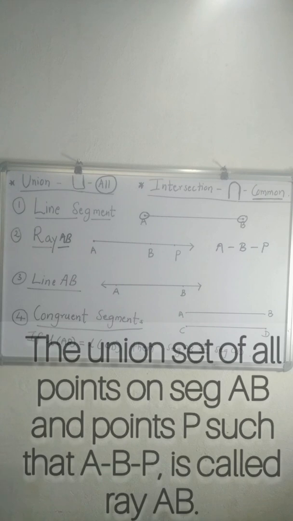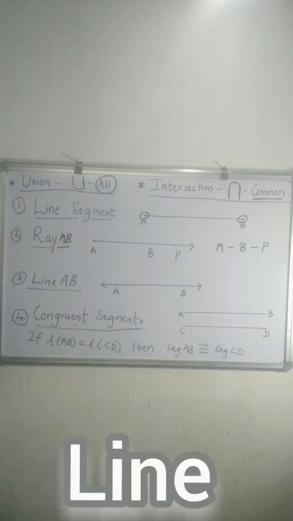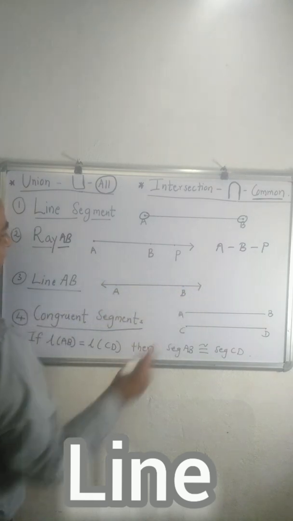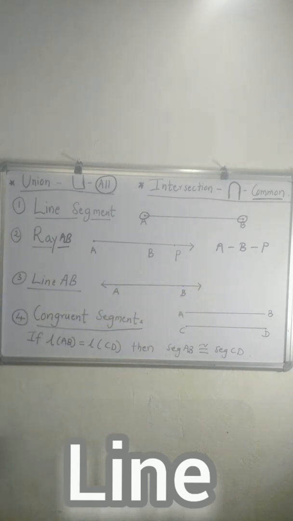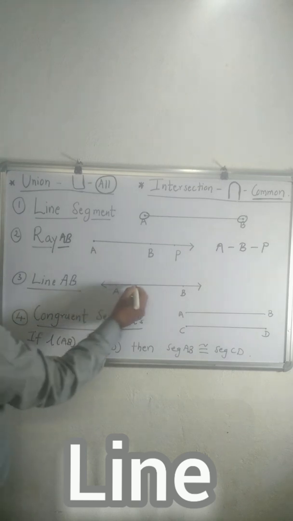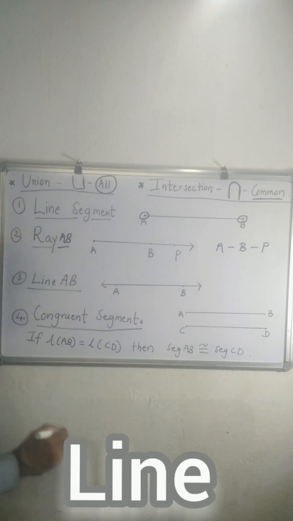Now a line is defined as extended on both ends, endlessly. It is infinite at both ends, and it is made up of an infinite number of points.